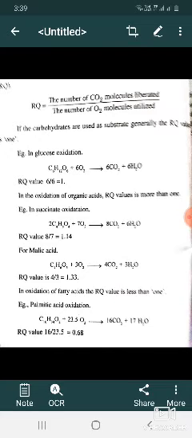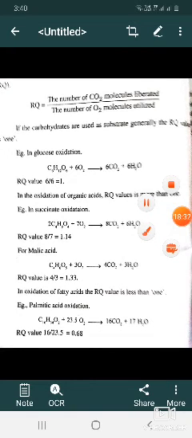The mechanism of respiration: in living organisms, respiration is carried out by two different methods. Respiration in the presence of oxygen is called aerobic respiration. If respiration takes place in the absence of oxygen, it is called anaerobic respiration. So two types of respiration are present: the first is aerobic, the second is anaerobic.